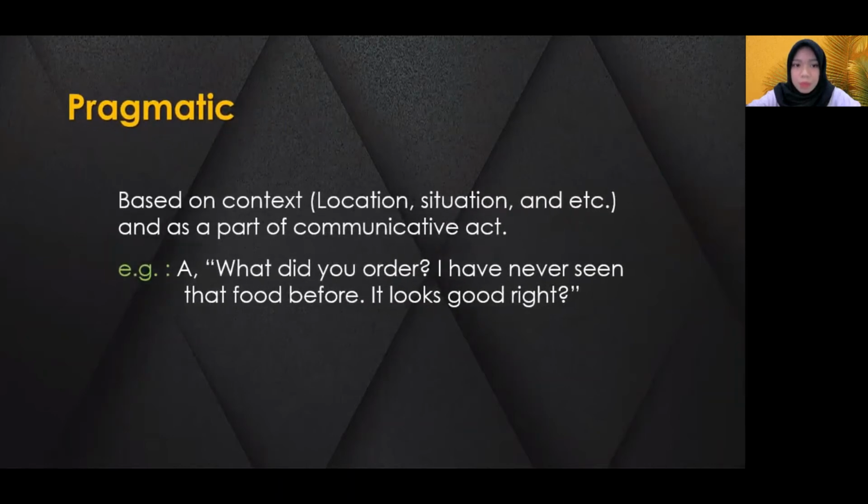In this case, the meaning belongs to the sentence. The second is pragmatic. Pragmatic presupposition is based on context, can be location, situation, and etc., and as a part of communicative act. Or pragmatic presupposition is based on the meaning but with emphasis on the context between the conversations. Example, A said, "What did you order? I have never seen that food before. It looks good, right?" In this case, we can state that they took a conversation, can be in the restaurant or in the cafe or in their home, but in the order they were ordering some food.